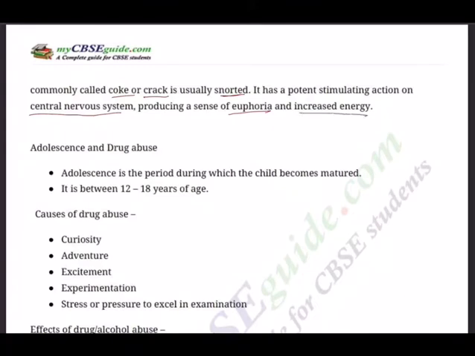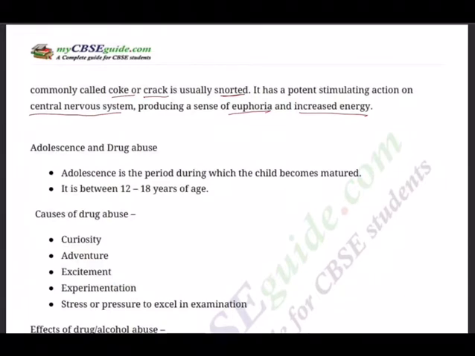increased energy. Unfortunately, some of these are used during athletic meets also, like the Olympics and international athlete meets. To enhance their efficiency, some of the athletes have been using this, and in the dope test they are caught. Many times you must have seen on TV, heard on radio and news channels, or read in newspapers that so and so has been stripped of the gold medal.